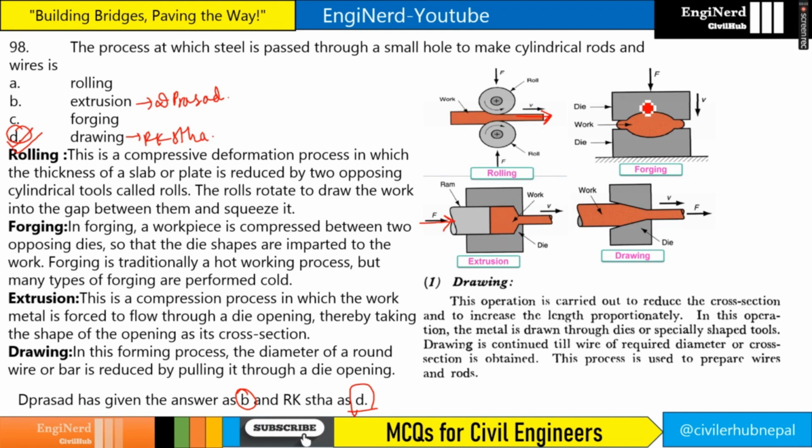Now, in the die forging process, this is the die and it is fixed, and the work is placed in the die and subjected to impact force, right? And it will take the particular shape. So here I think the answer should be drawing.